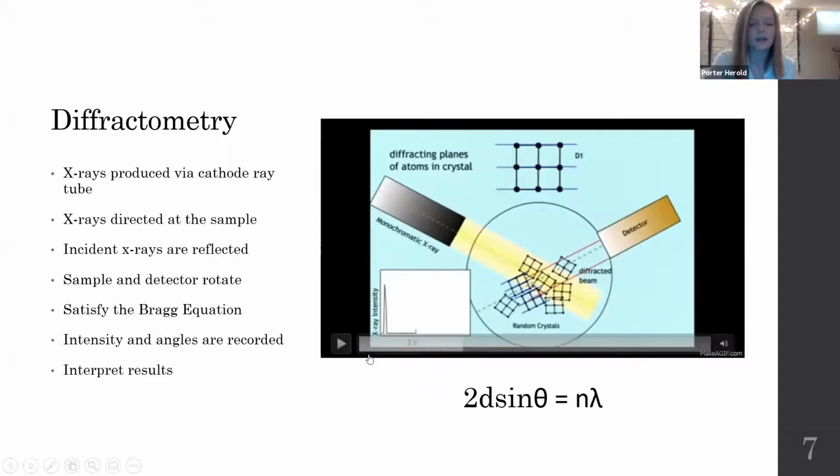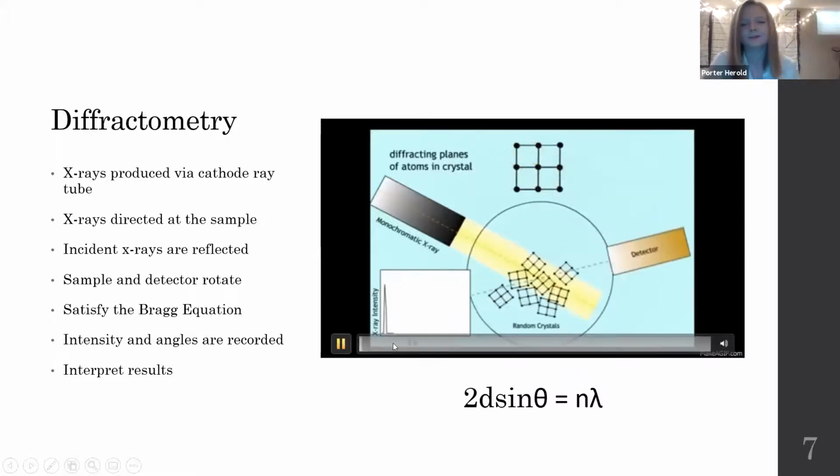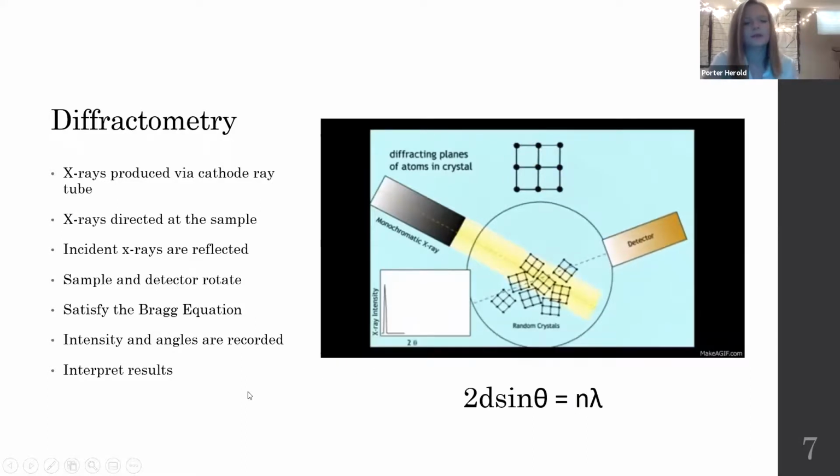And so then I can hit play again. And the animation will pause momentarily when it hits a peak. And there's one. Yep. So when that relationship is satisfied, we'll get a peak. So obviously, staring at this graph won't do anything. We have to actually interpret it. So there are many things you can get from an XRD graph. Just one example, you may be able to figure out what an unknown sample is made of. So you would take your XRD graph to a library or a database, and you would match the peaks with graphs of known materials, and you would try to figure out what your unknown sample was made of. But that's just one example.